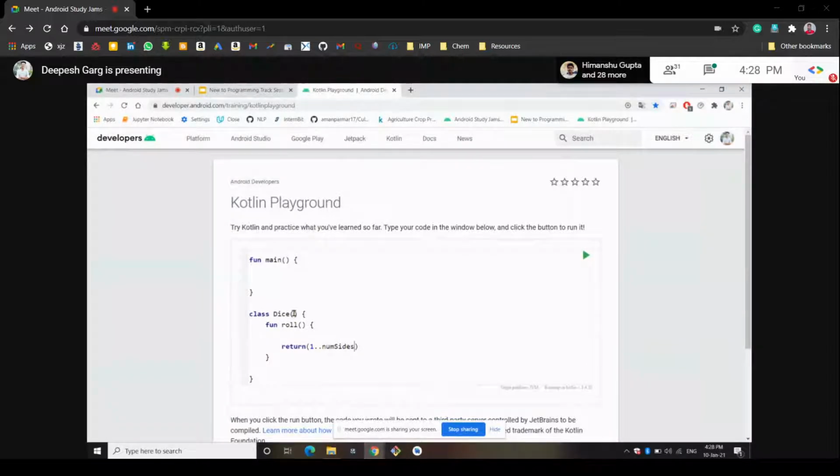So we have to give an argument in this class, because we are using this variable, but the class doesn't know what this variable is. So we have to give an argument in this dice class that we will be using further in the code of this class. We will declare one argument, num sides, here, so that we can use it in the return statement at the end. So we will declare one variable called val. Val is the keyword for declaring a variable, and then we declare one variable called num sides, which we are using in the return function. So we have declared it.